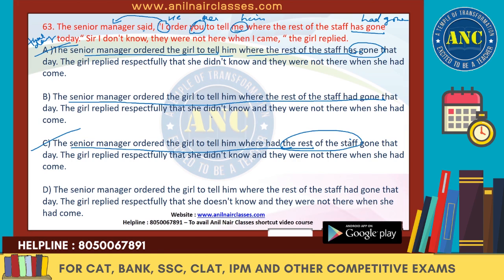The subject has to be after the where, and after the subject the verb should be there. The senior manager ordered the girl to tell him where the rest of the staff had gone that day. Till here both are fine. So we have to choose between B and D.